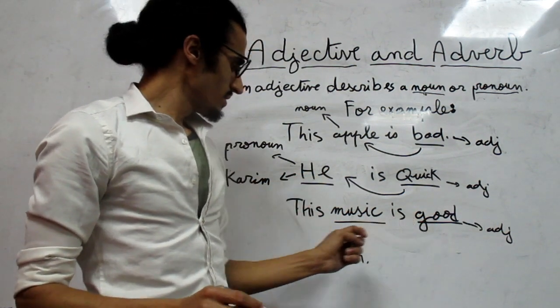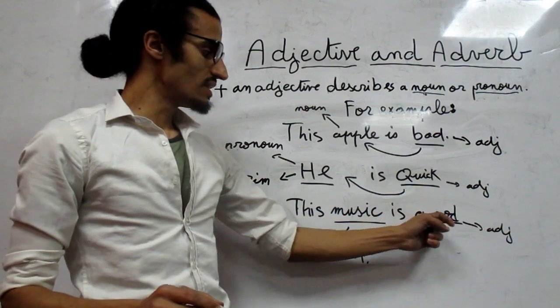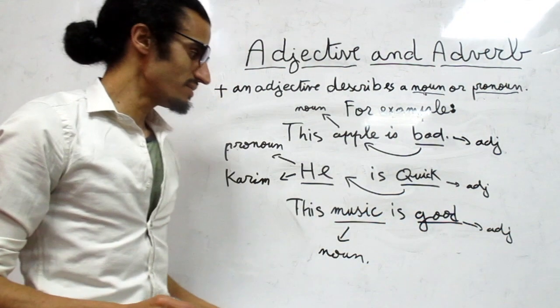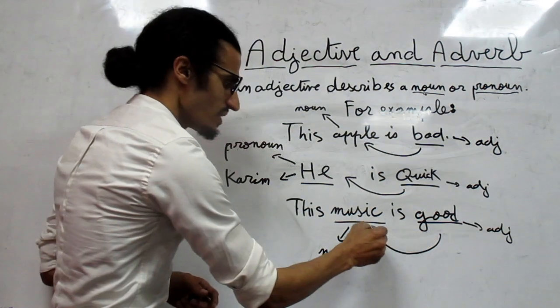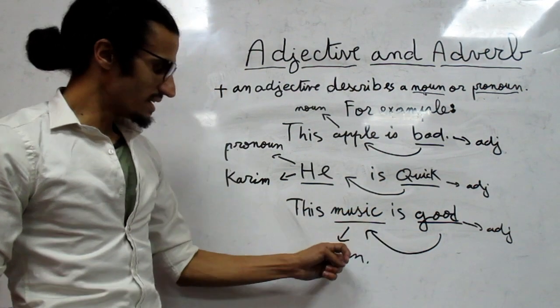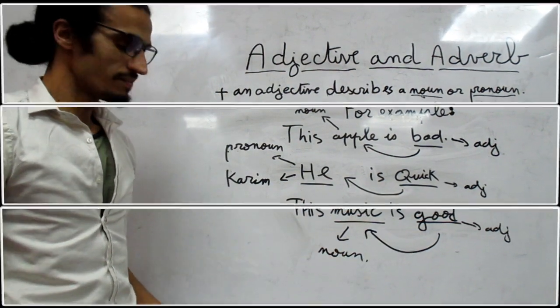Next example, this music is good. Good is an adjective. Why? Because it describes a noun. Music is a noun, الموسيقى.